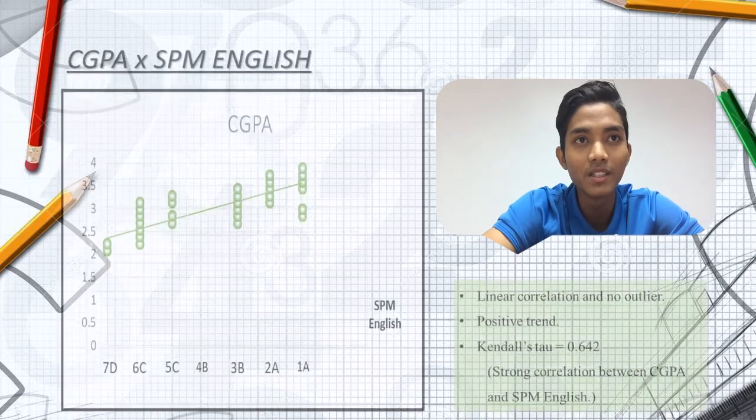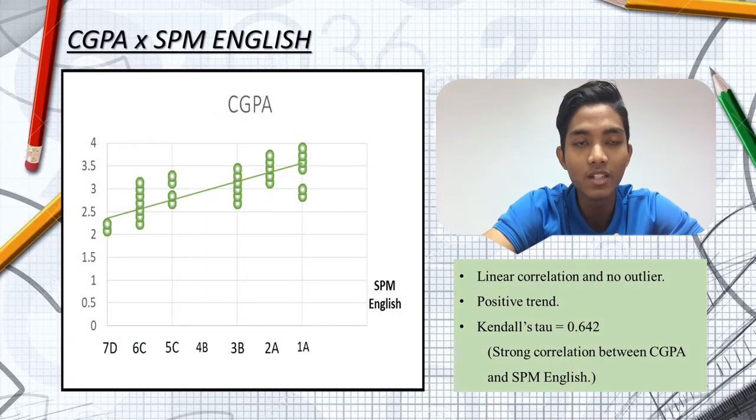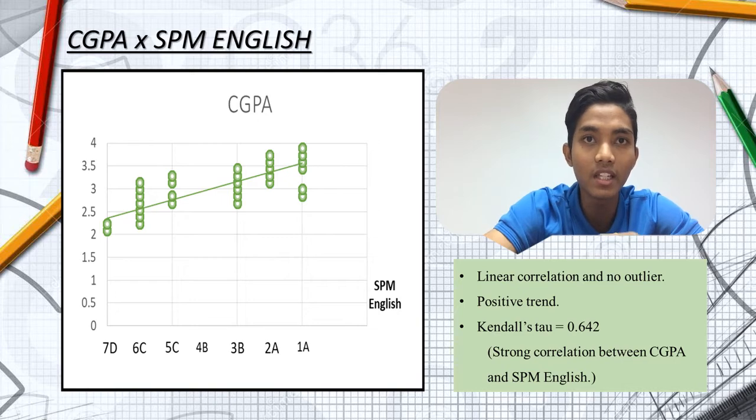While for the CGPA and SPM English, again, we can see that it has linear correlation but the correlation is strong. It also has no outlier. So the trend for these two variables is positive trend. Overall, we can say that CGPA and SPM Math also Add Math have weak relationship between one another.